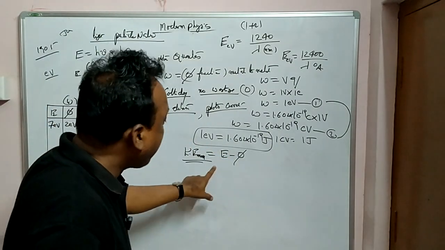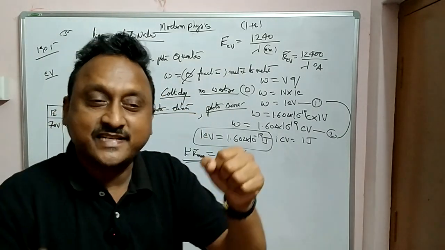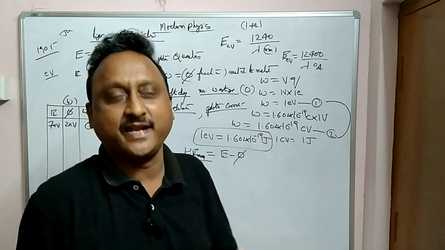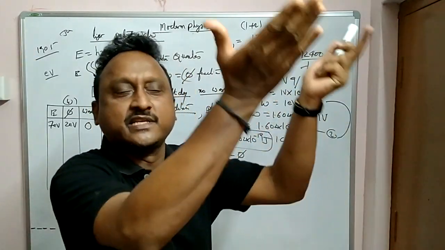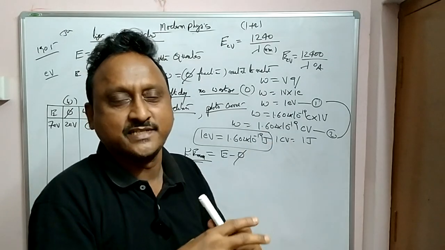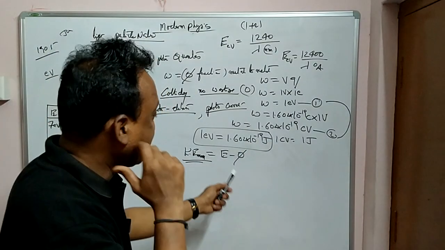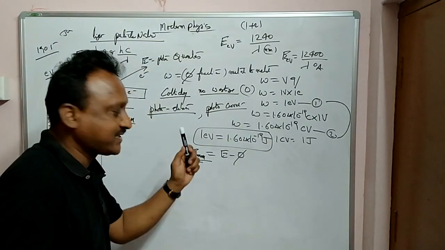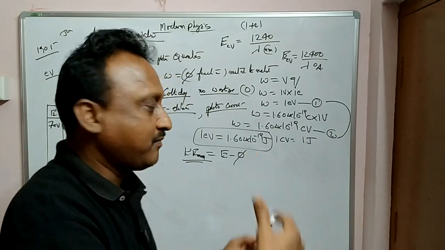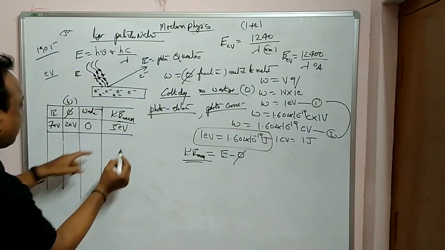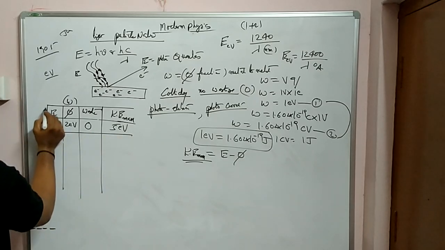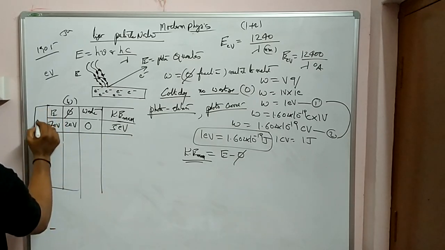This is Einstein's photoelectric effect equation. When should you use this equation? When there is no wastage due to collisions inside the metal. That means the moment the energy falls on the surface, the electron is emitted, with no collisions and no energy loss. Only then is this formula valid: KE max is equal to energy felt minus work function. So here, with 0 wastage, what is the kinetic energy? 5.